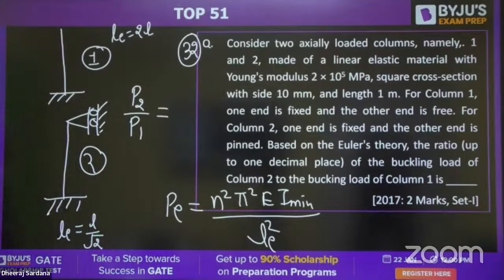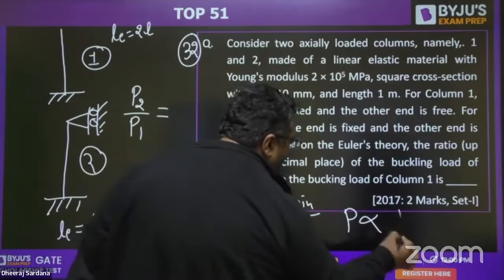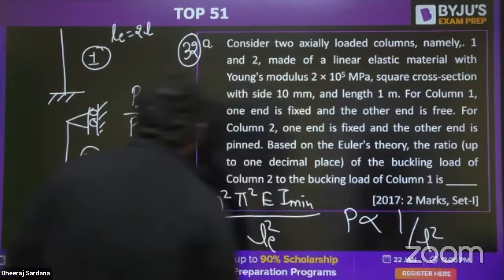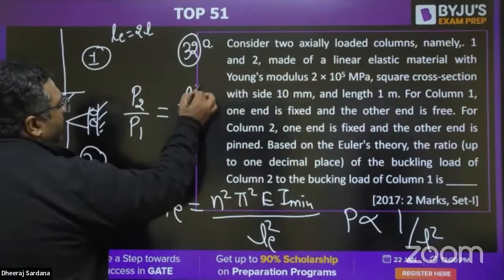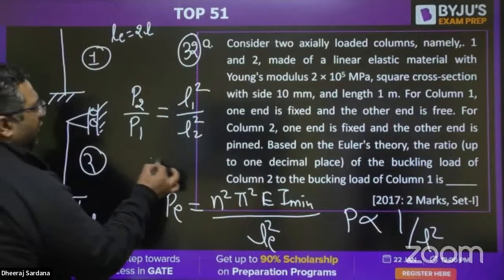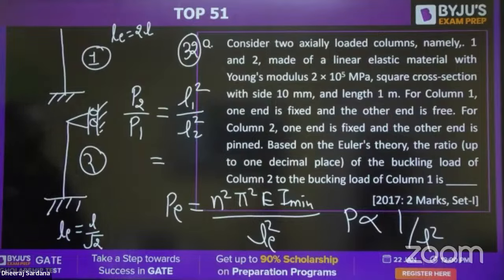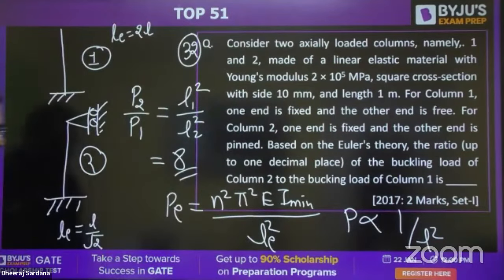You know that you need to find out P2 by P1. You can see P is inversely proportional to alpha square. So P2 by P1 is L1 square by L2 square. Putting this value, what will you be getting? You would be getting 8, because L2 is L by root 2. So the answer will be 8.